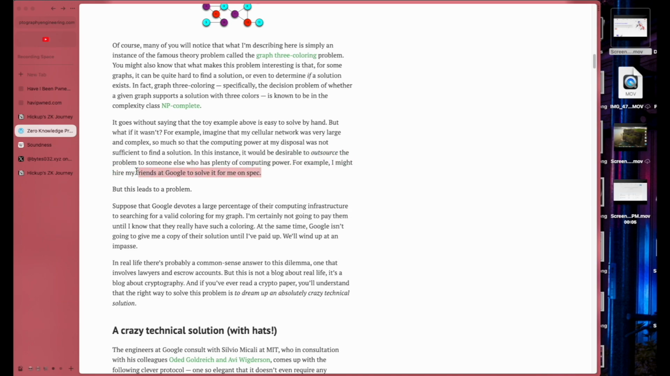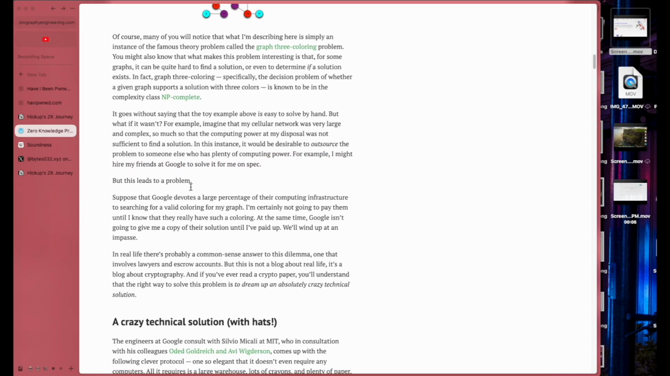Yes, I might hire my friends at Google to solve it for me on spec. But this leads to a problem. Suppose that Google devotes a large percentage of its computing infrastructure to searching for a valid coloring for my graph. I'm certainly not going to pay them until I know they really have such a coloring. At the same time, Google isn't going to give me a copy of the solution until I've paid up. We'll wind up at an impasse.